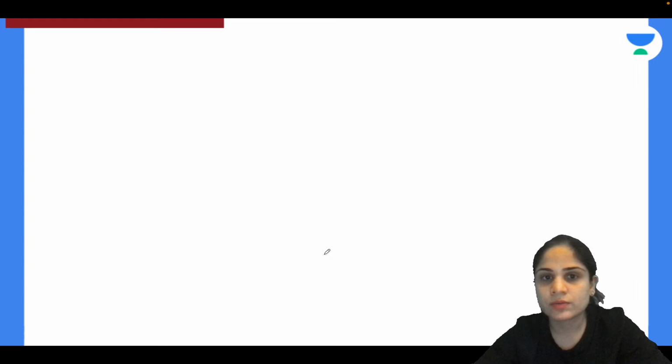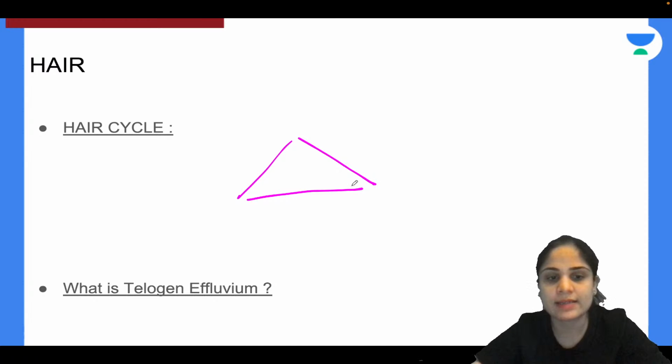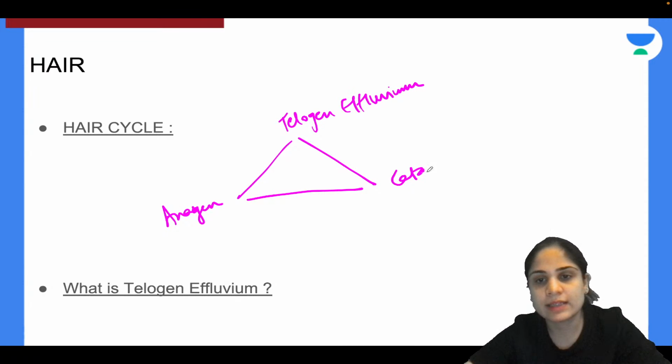Now we are going to study the hair. So you have to tell me about the hair cycle. What are the important parts of the hair cycle? What are the three important parts? There are three phases in the hair cycle. One is written below: telogen effluvium. What are the two other phases in the hair cycle? Anagen phase, catagen phase and telogen phase.